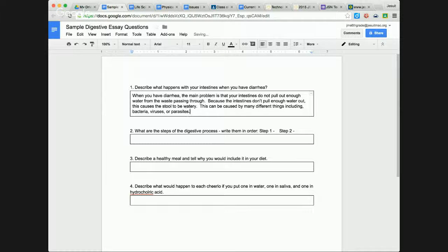So in review, what I have here is a very simple three-sentence answer that describes what the main problem is with diarrhea, that not enough water is pulled out, what happens as a result, the stool becomes watery, and what the causes are. So again, it's the symptoms and the causes. I don't ask anything about treatment, but there can be a number of treatments because you're losing a lot of water since your intestines aren't pulling it out. One of the treatments would be to add a lot more water and electrolytes that you are losing through the watery stools.